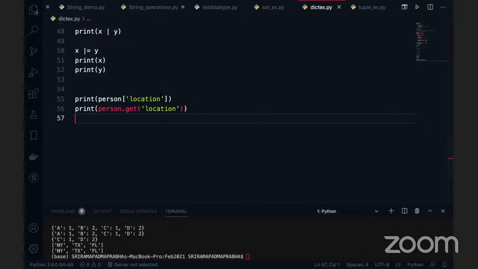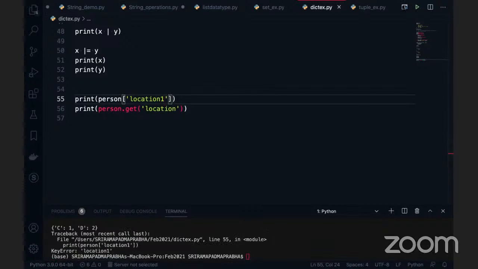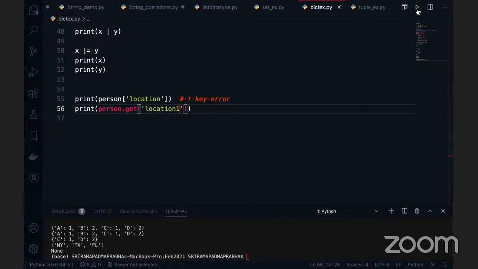The difference is very simple. If I give an incorrect key with the square bracket, you will see the exception, key error. But when you use the get function and pass an incorrect key, you don't see an exception, but you see the None value. That is the only difference.